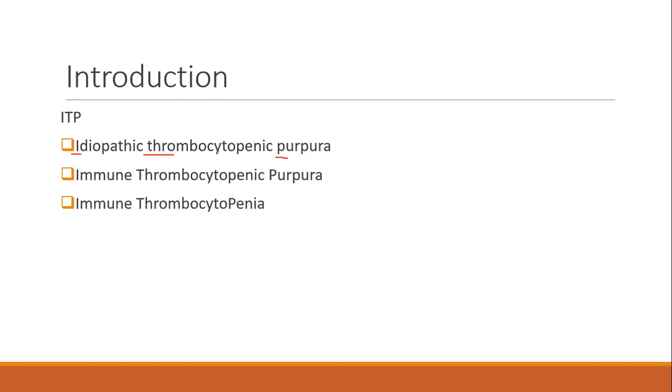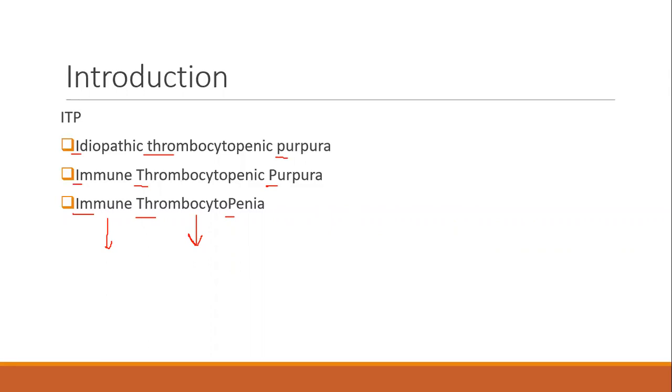The other one is immune thrombocytopenic purpura, which lets us know that this is an immune process that causes the thrombocytopenia. And the third one is immune thrombocytopenia. The third one might be more apt because it says that it is an immune process. It says there is thrombocytopenia.